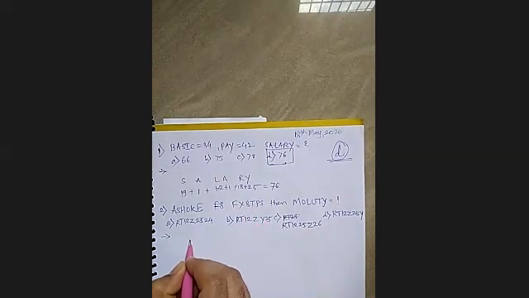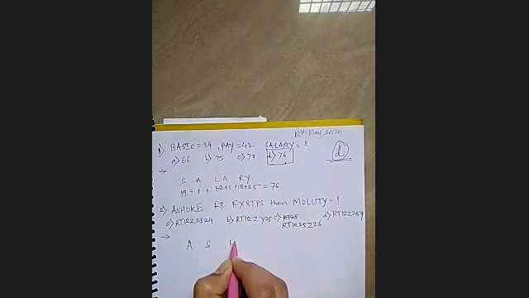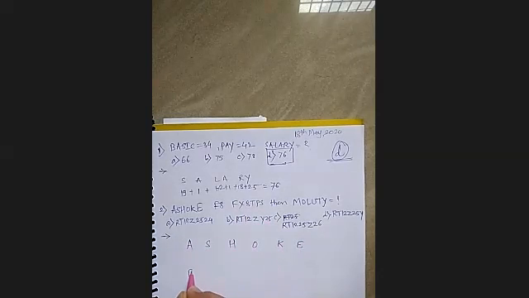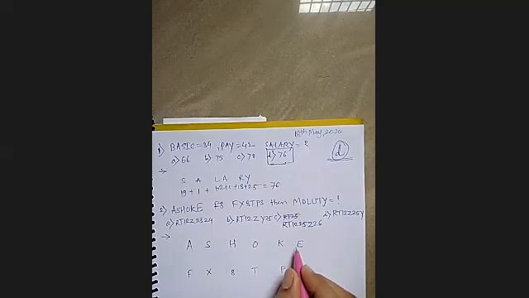I will write it: A, S, H, O, K, and E. So A corresponds to F, S corresponds to X, H corresponds to 8, O corresponds to T, K corresponds to P, and E corresponds to S.